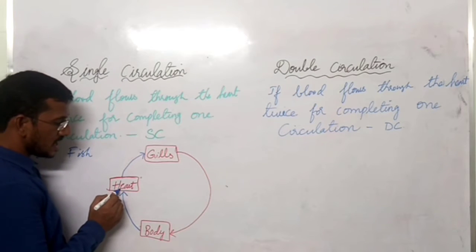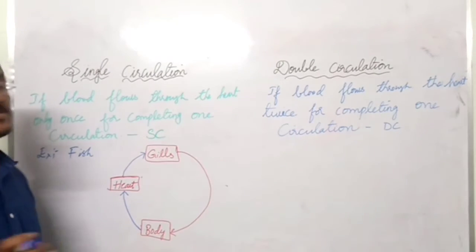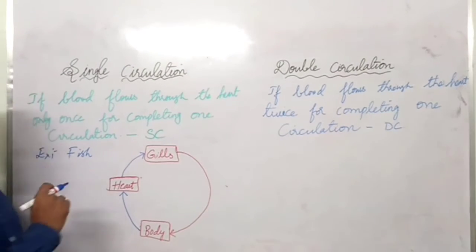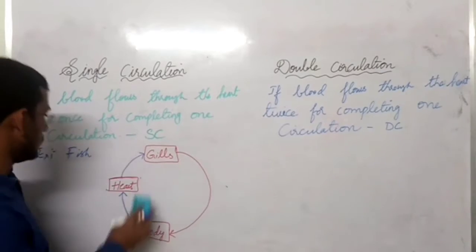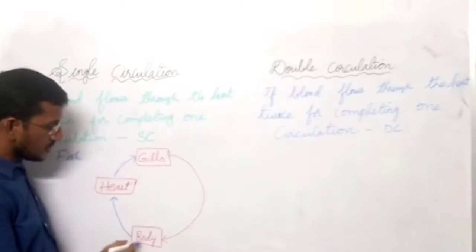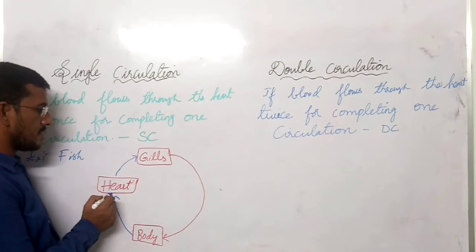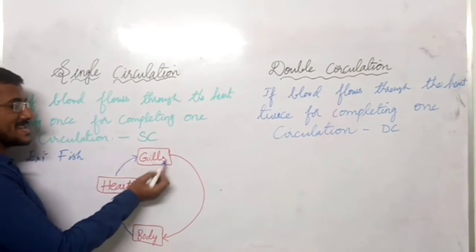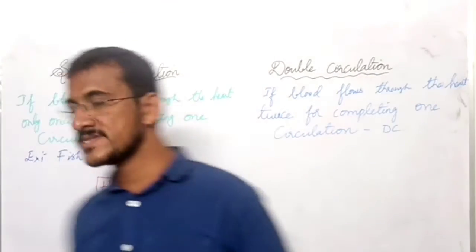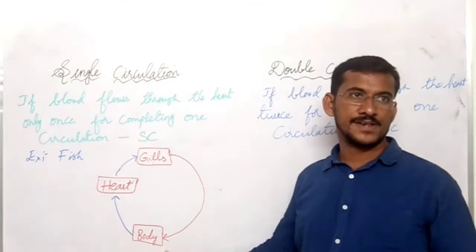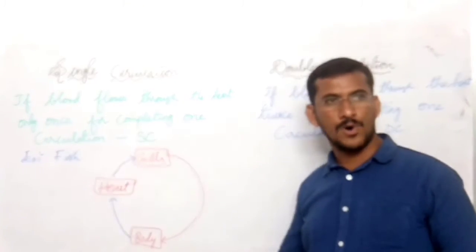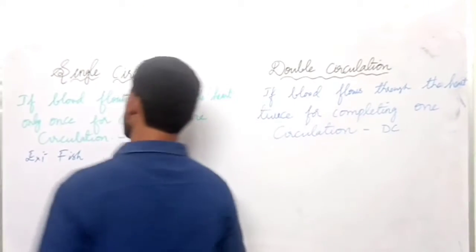In fishes, generally the heart is made up of two chambers. In gills, gas exchange takes place. From here, oxygenated blood moves to the body and it will be circulated to all body parts. So this is single circulation.